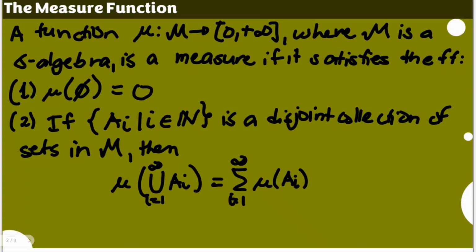These two considerations are very important for us to say that a certain function is a measure function. And of course, as mentioned, since this playlist talks about Lebesgue's measure, which I will be defining later on as well, and since we're talking about being a measure, it should also satisfy these two conditions.